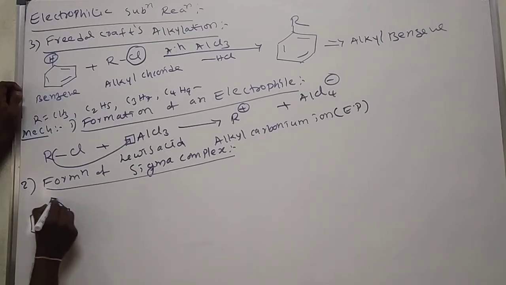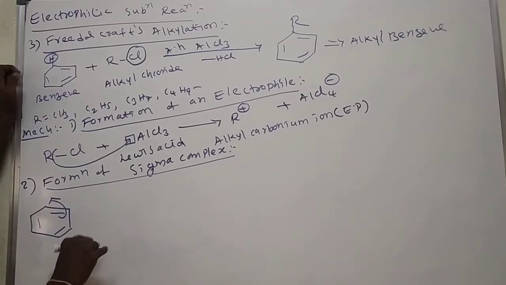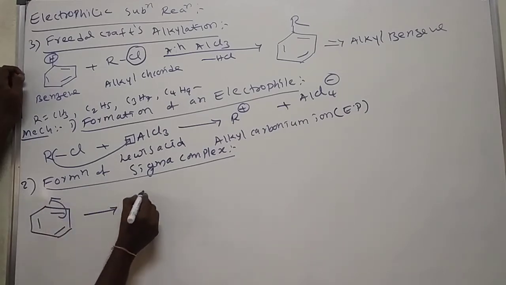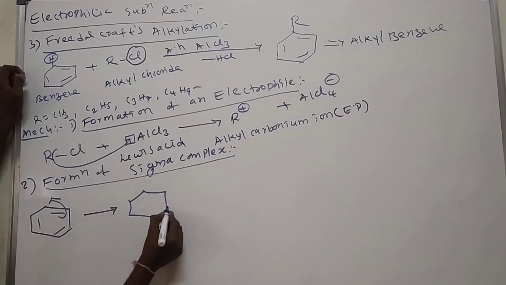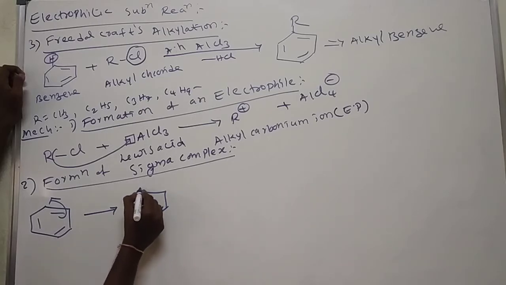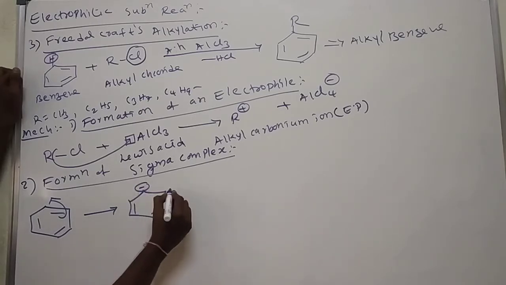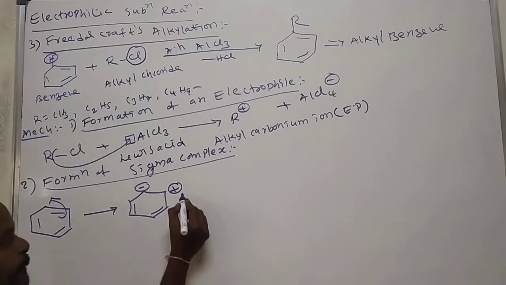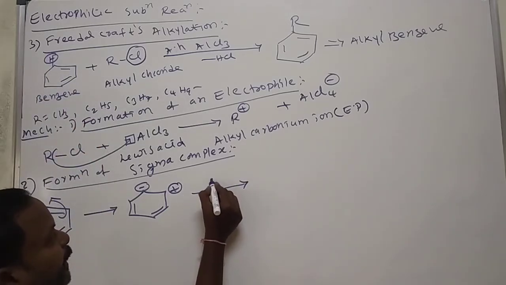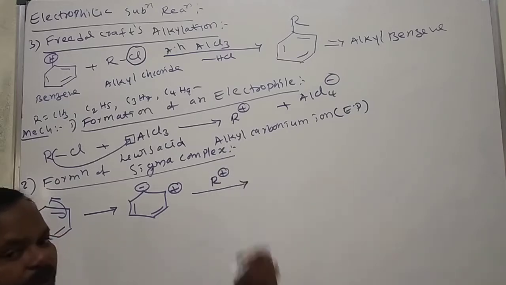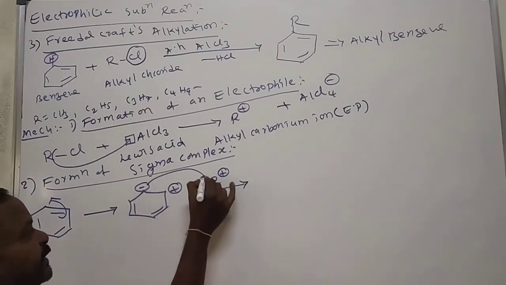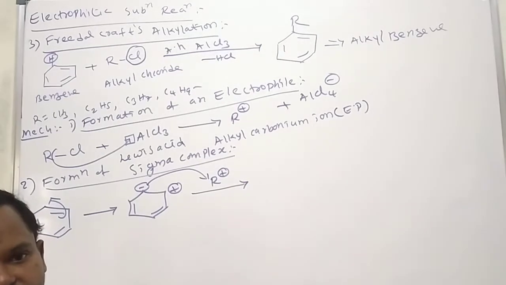Here electron transfer occurs; all positions from here to here are the same. The bond electrons transfer, so here we get a negative charge and here we get a positive charge. Then R plus, the alkyl carbonium ion, attacks. The positive charge attacks at the negative charge.